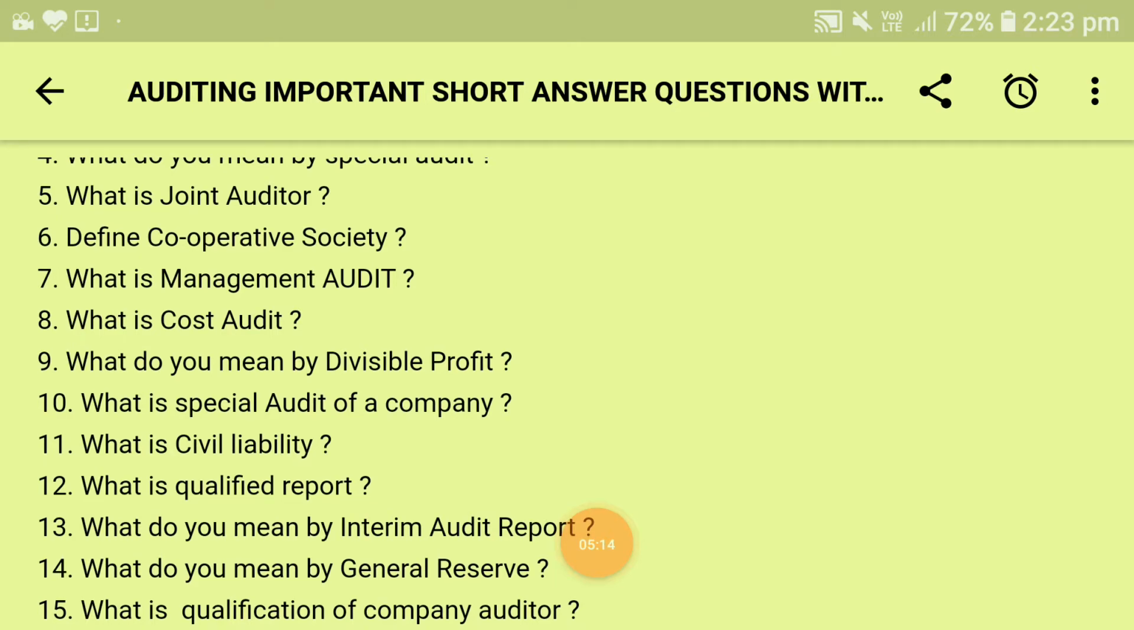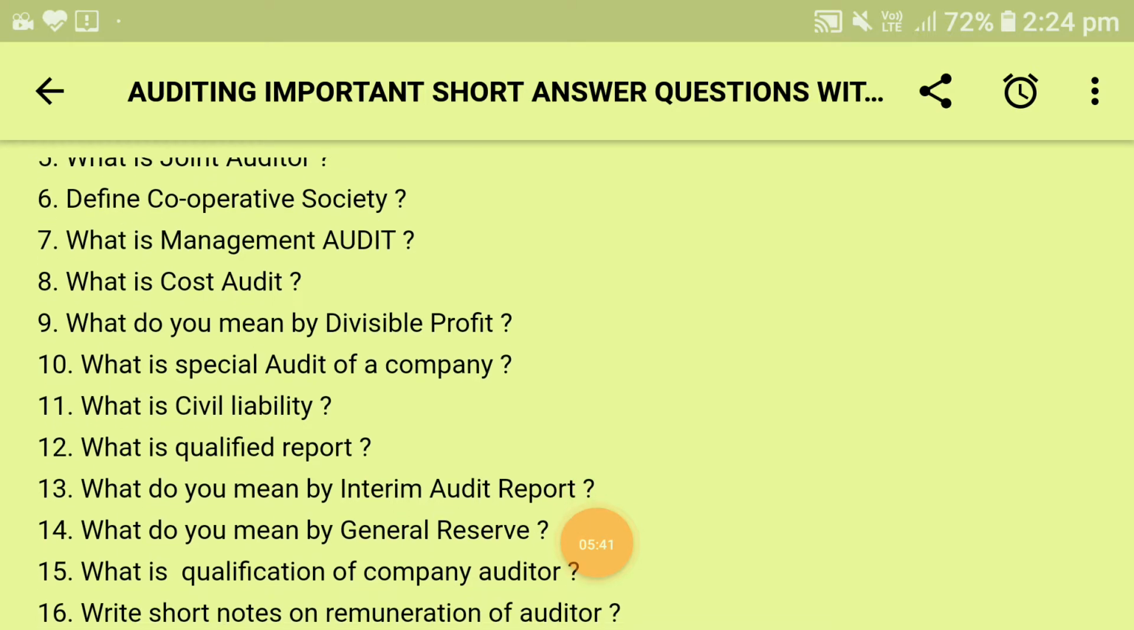Next comes, what do you mean by divisible profit? The term divisible profit can be defined as those profits which can legally be distributed as dividend after fulfilling the provisions of the articles of association of the company. Preference shareholders have first priority, after that only the equity shareholders will share the amount of profit. I have also created a separate video regarding divisible profit and dividend as well.